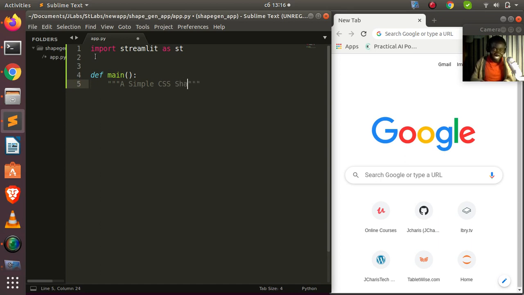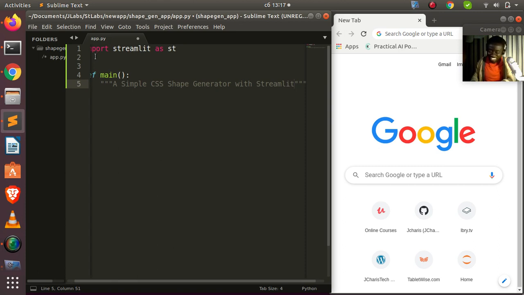Can't spell shape generator, right? Shape generator, right? With Streamlit, something very simple. And now let's create our main menu.